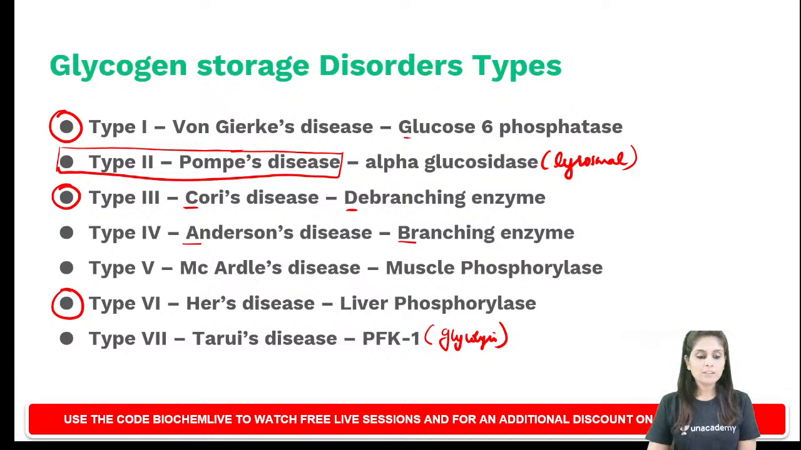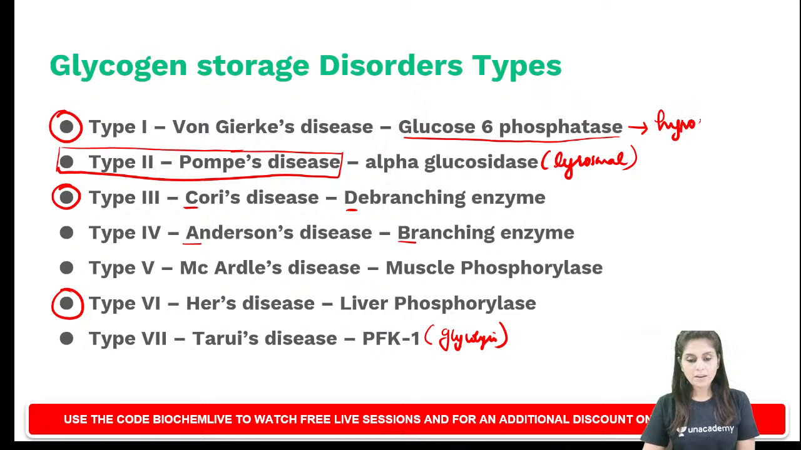So type 1 is glucose 6 phosphatase defect. What did I tell you about glucose 6 phosphatase? I said it's an enzyme which is common to both glycogenolysis and gluconeogenesis. So when that common enzyme is defective, what will it present us? It will present us hypoglycemia.